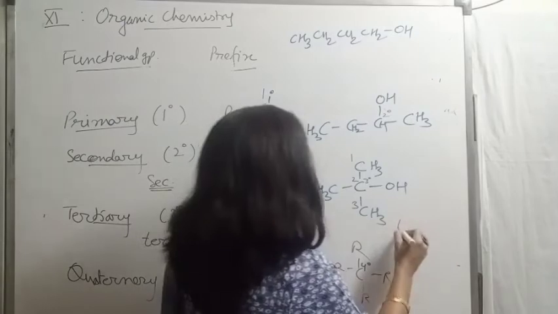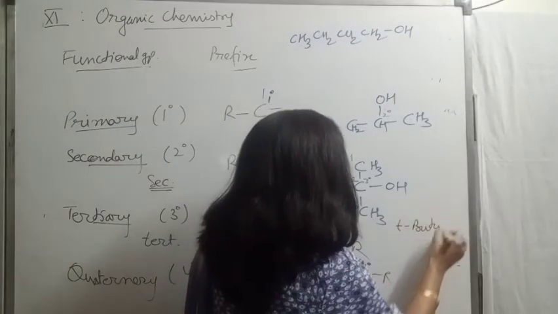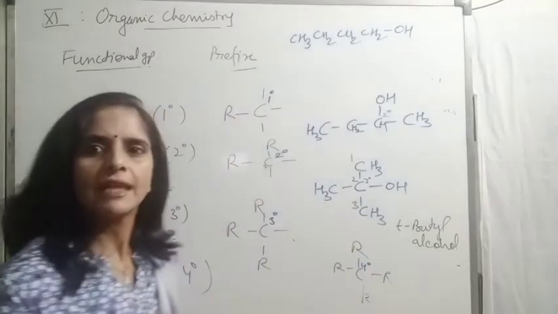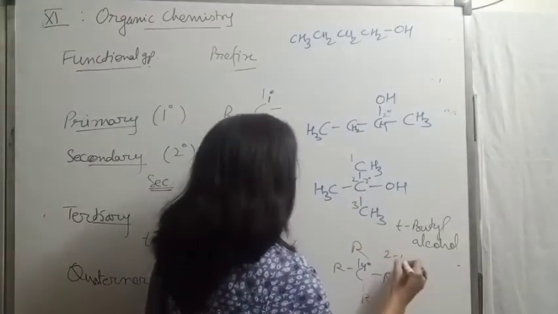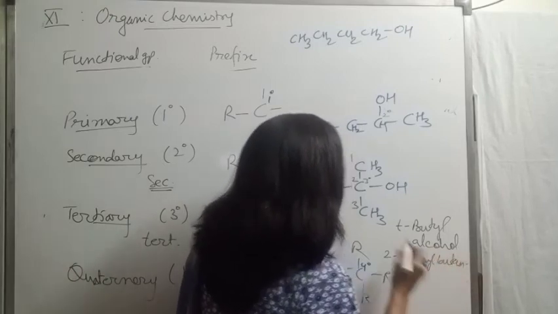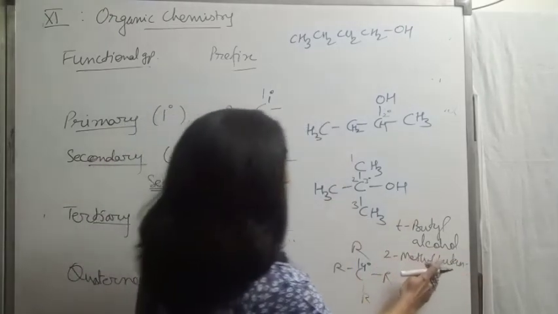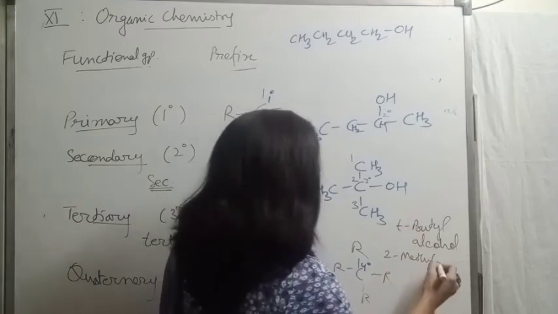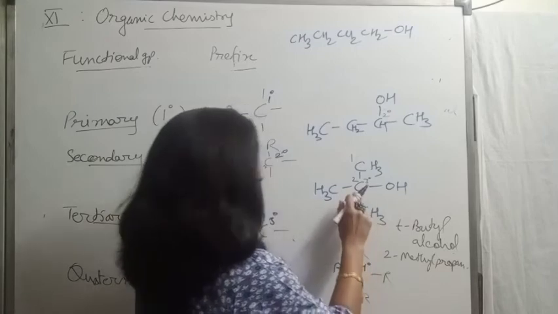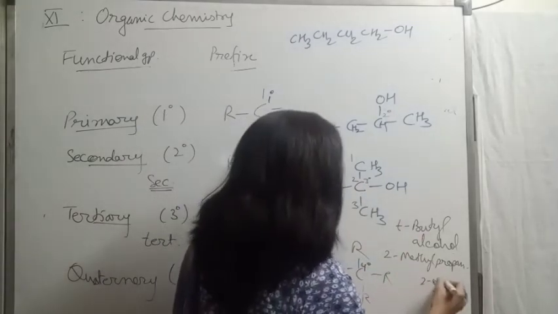Right? Common name is tertiary butyl alcohol, but IUPAC 2-methyl butane, sorry, not butane, propane, 2-methyl propane, then OH is on second carbon, 2-ol.